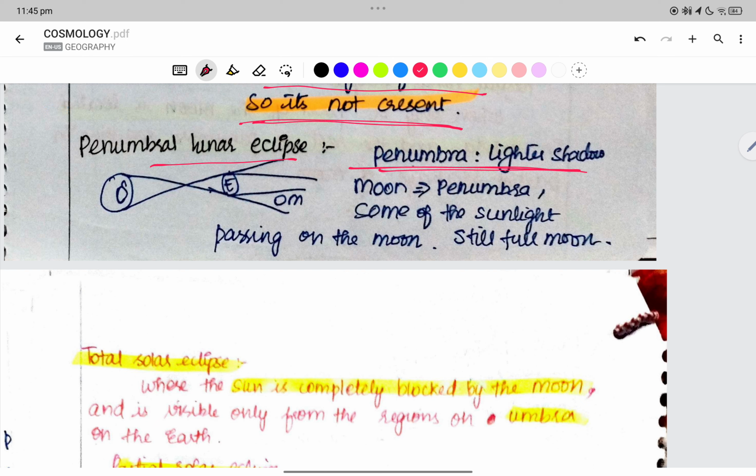Penumbral lunar eclipse. Penumbra is a lighter shadow. The moon is in the penumbra. Some of the sunlight still reaches the moon, so we still have a full moon.